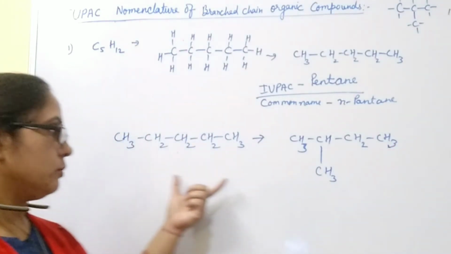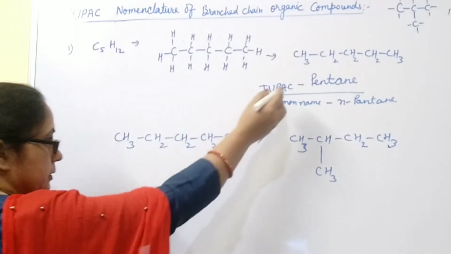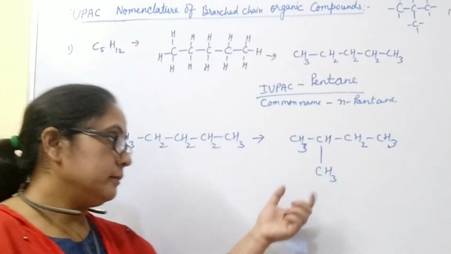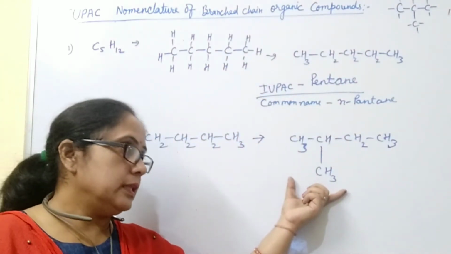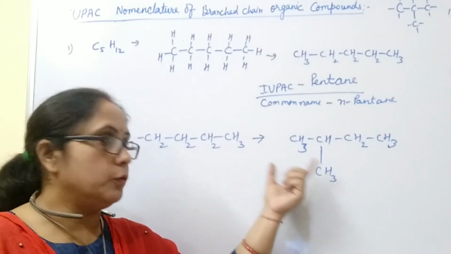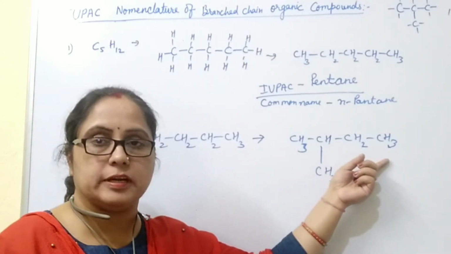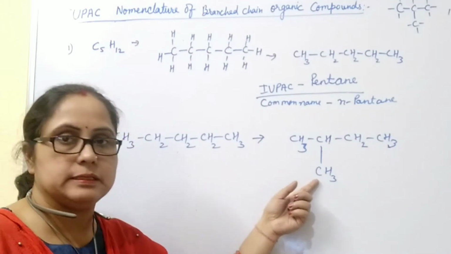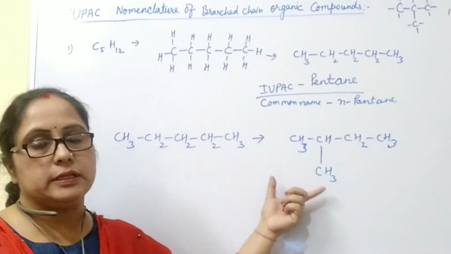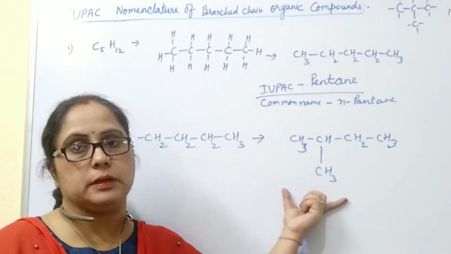So by this way we can also write pentane. And in this way, 4 carbon atoms are present in a straight chain and 1 carbon is present in a branch. So it is called a branched chain carbon compound.